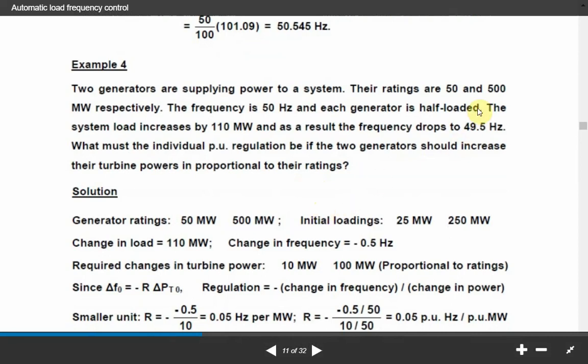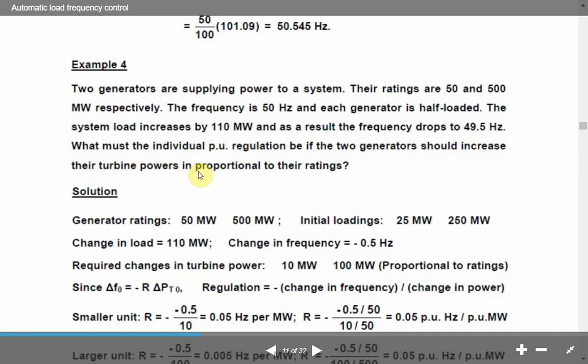So now what happens? The system load is increased by 110 megawatt, and as a result the frequency drops to 49.5 hertz. The question is, what must the individual per unit regulation be if the two generators should increase their turbine power in proportion to their rating?